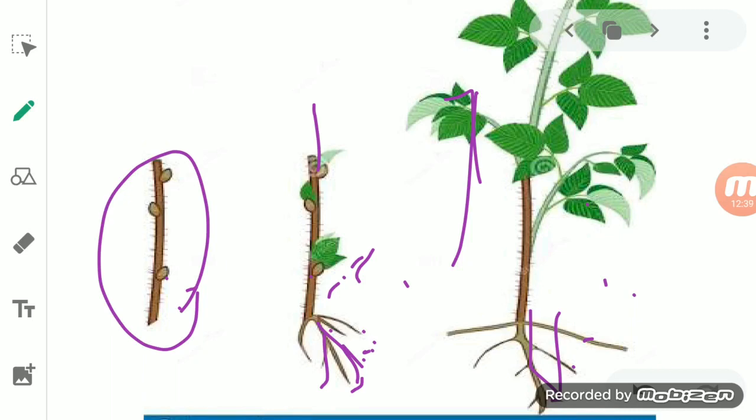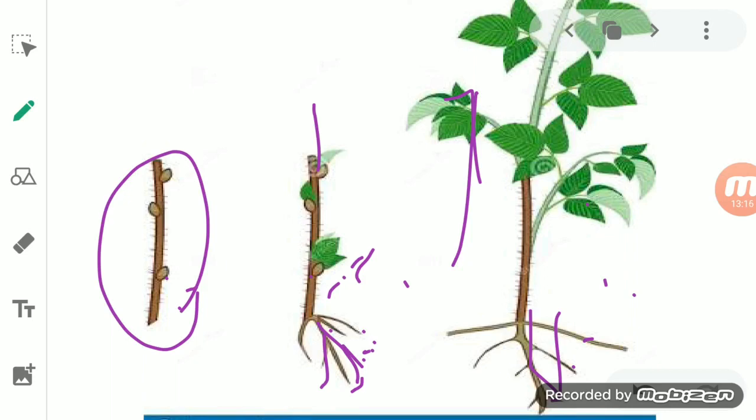Okay, so what kind of plants can reproduce through the cutting process? That is rose or grapes, even sugarcane, cactus, and henna. So these are all different kinds of plants which reproduce through cutting. So you see, students, we have studied that plants can reproduce by three methods. They can reproduce through seed, which is very common with all types of plants, through germination of the seed.